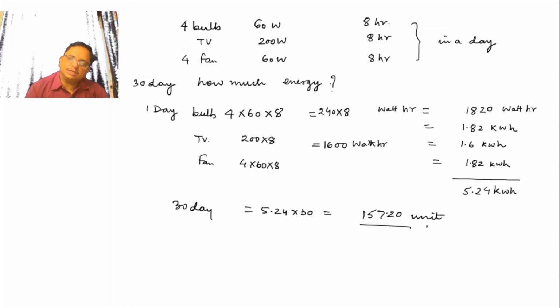If your meter is reading this value, 157.2, it is correct. If it is different, there is something wrong. So you can check your meter by knowing how much consumption you are doing, and over a month you can calculate what the bill of electricity will be. This is a practical application of your study. You can do this on your own. It is a project, and a very interesting topic.